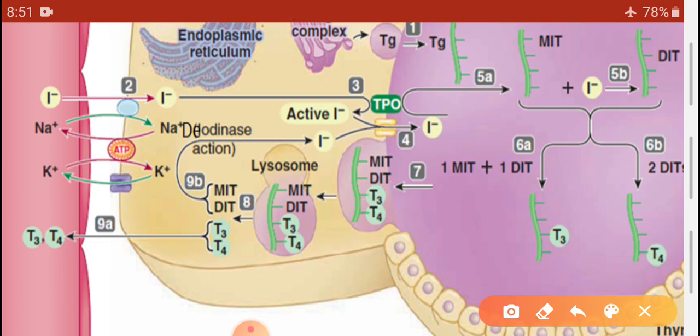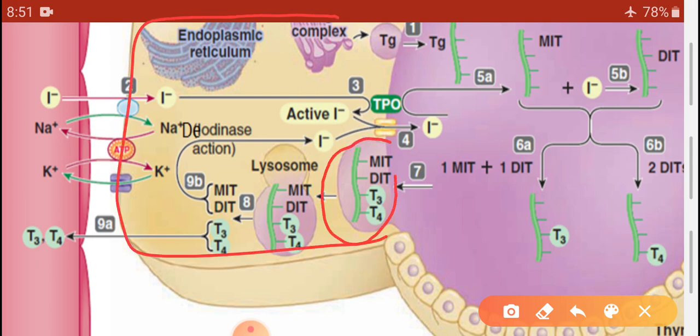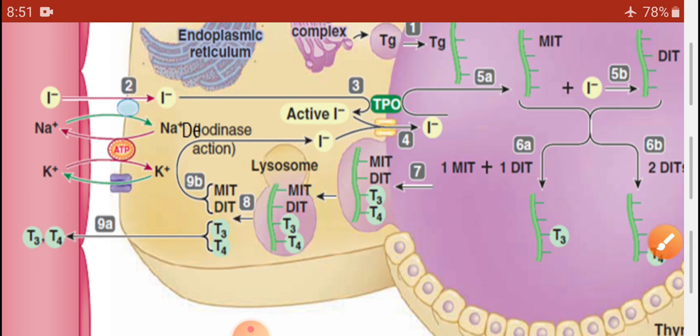After this, lysosomes send their enzymes into this endocytic vesicle, and the enzymes of the lysosomes start their work.